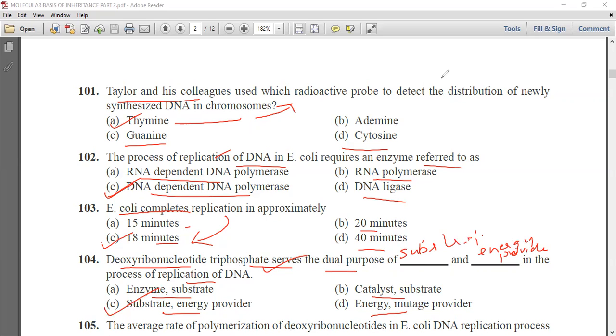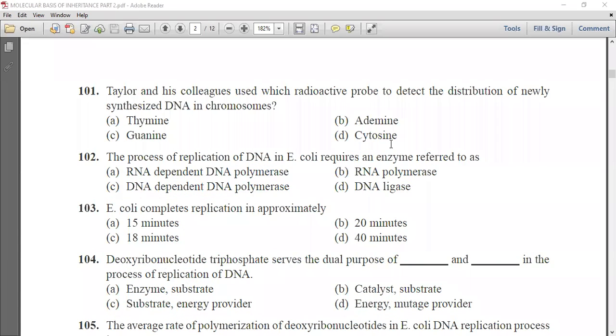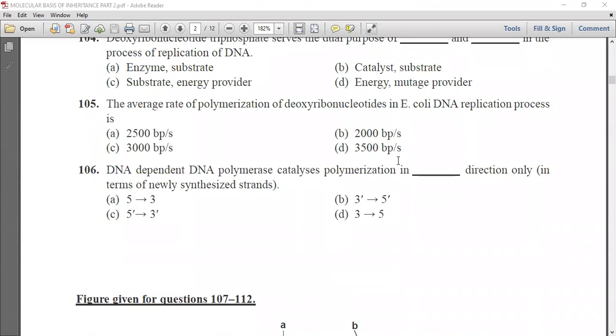Next question is the average rate of polymerization of deoxyribonucleotides in E. coli DNA replication process is first 2500 base pair, second 2000, third is 3000 base pair per second, and fourth is 3500 base pair per second. So we know that the average rate of polymerization is 2000 base pair per second.